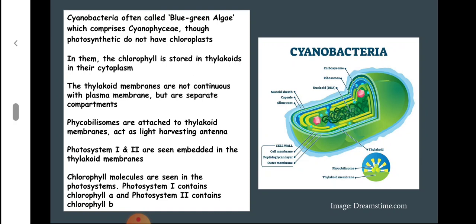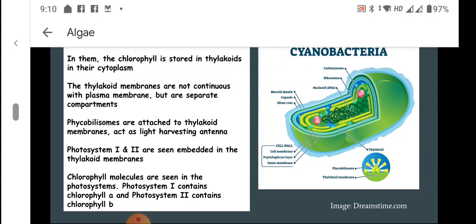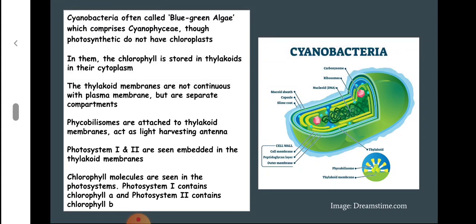Then phycobilisomes are attached to the thylakoid membranes and act as light harvesting antenna. The phycobilisome is a biliprotein. You can see in the diagram that the phycobilisome is attached to the outer surface of the thylakoid membrane, acting as a light harvesting antenna.